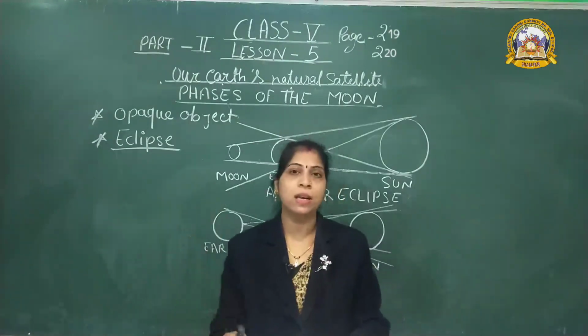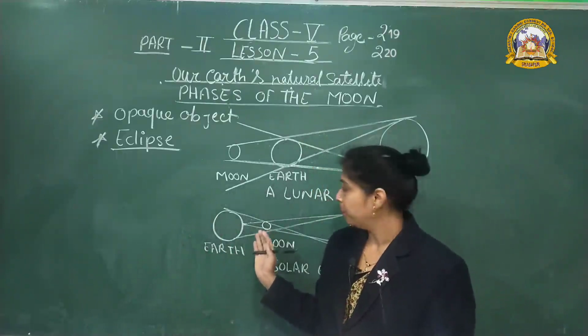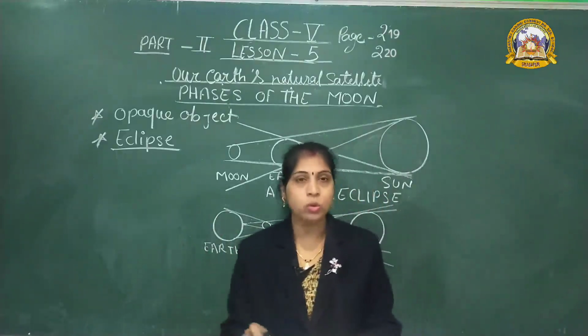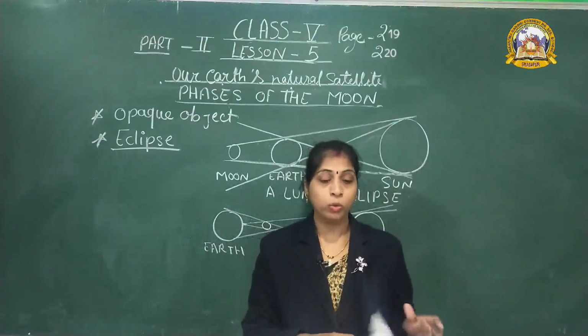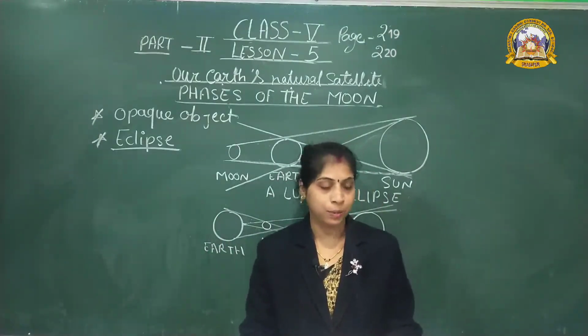Both of these are heavenly objects. So this is known as the eclipse. Two types of eclipse are present, lunar eclipse and solar eclipse.